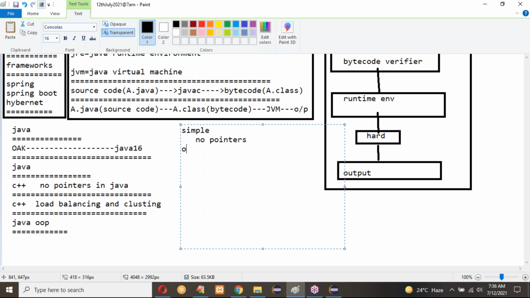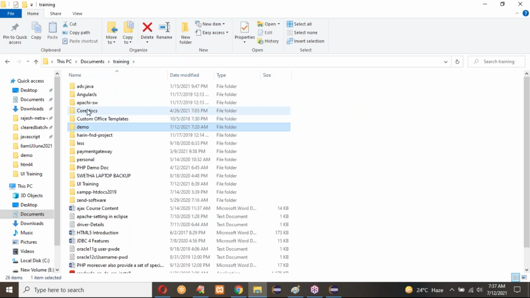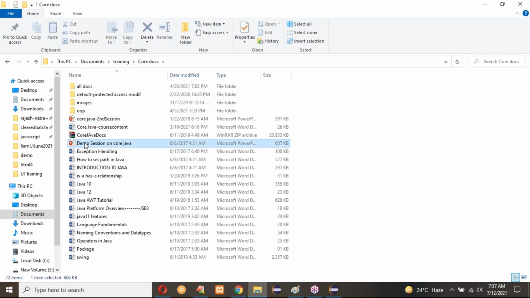Java is object-oriented programming. Why? Because it has to follow encapsulation, polymorphism, then inheritance. And Java shows high performance, robust. I'll show you that remaining stuff here, core Java.